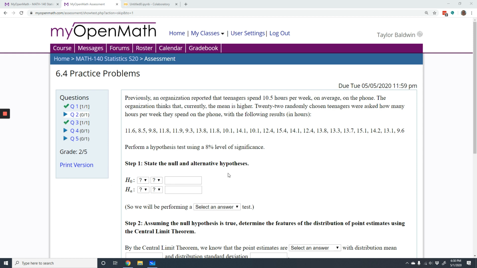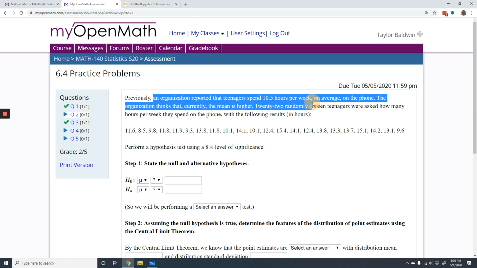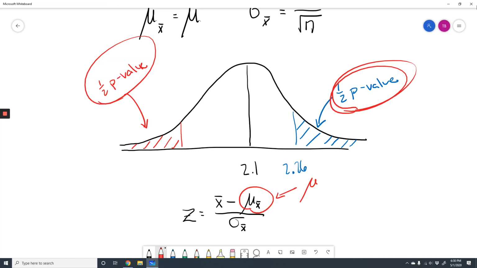Okay, so let's start with our null and alternative hypotheses. We are told that we're dealing with the average, with the mean. So we are dealing with a hypothesis on the population mean. The first statement here, that the organization reported that teenagers spent 10.5 hours per week on average on the phone.